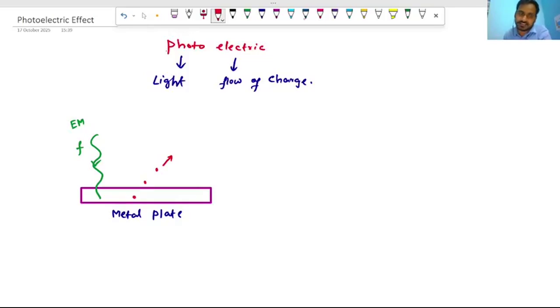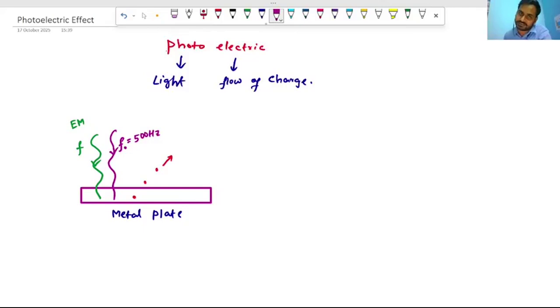Suppose for this particular metal plate, there is an electromagnetic wave of frequency f0. For example, let f0 equal 500 hertz.